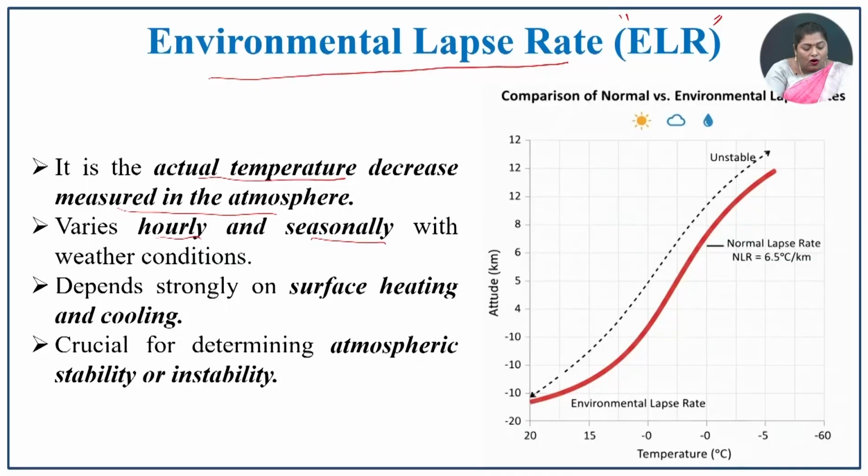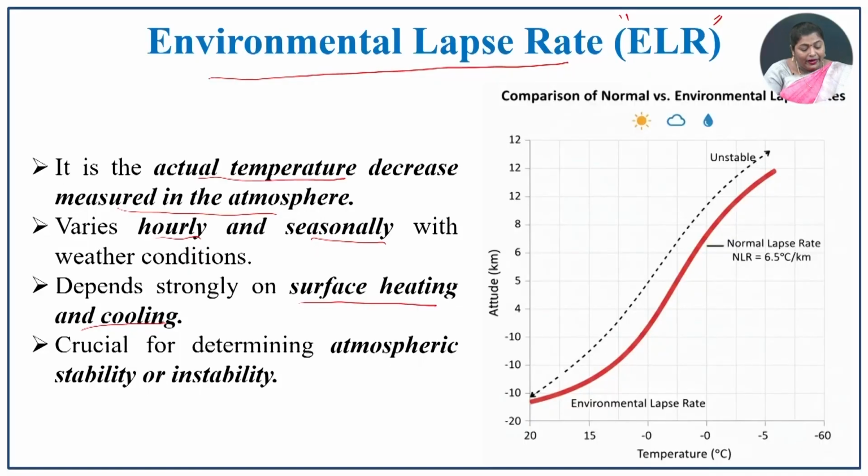It depends strongly on the surface heating and cooling. So, how far the surface is, and how the heating and cooling process have taken place on the earth's surface, based on that this process will be happening. It is very important for atmospheric stability and instability. So, atmospheric stability and instability is also one of the major concepts in climatology.